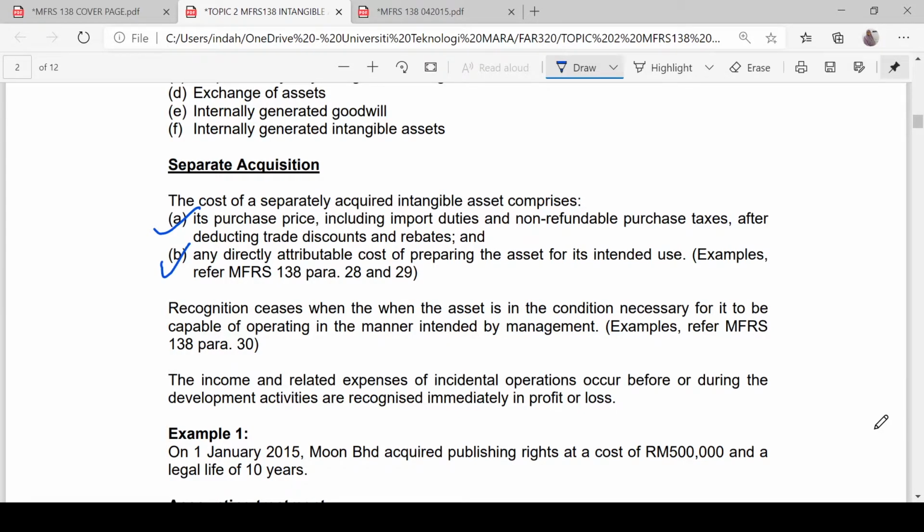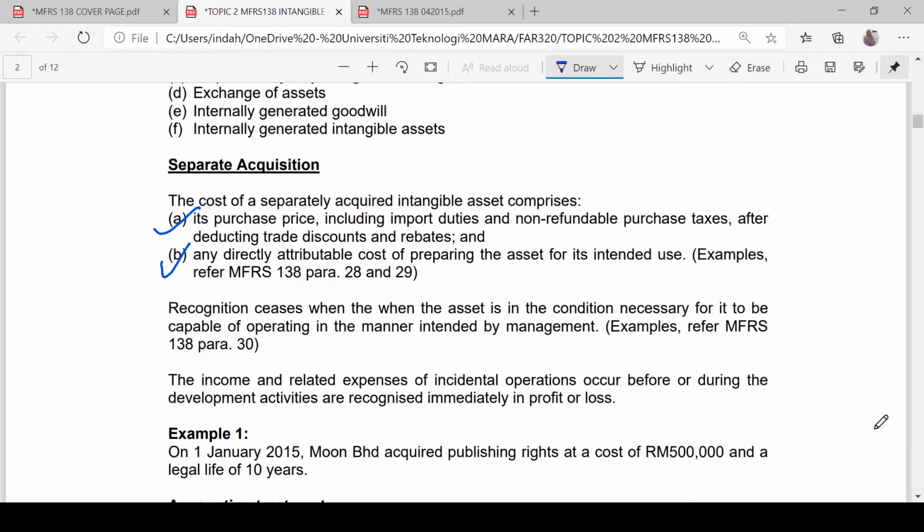Let's say, for example, after you receive the legal rights over the patent, saying that you are the owner of this method or design, and the asset is ready to be used by the production line, then you have to stop capitalizing the costs. Any cost that you incur after that is to be expensed in SOPL.